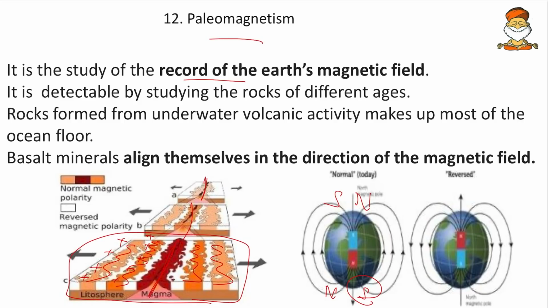The alternating stations of cations and anions show that sometimes it might be the north pole here and sometimes the south pole of the magnetic field here. Likewise, we can get to know that Earth's magnetic field reverses its poles often. So paleomagnetism is nothing but the study of such reversals or any such uniqueness.